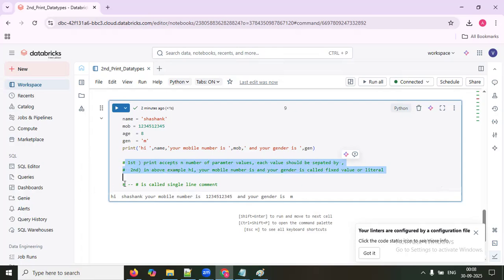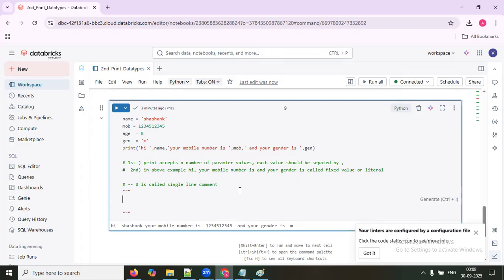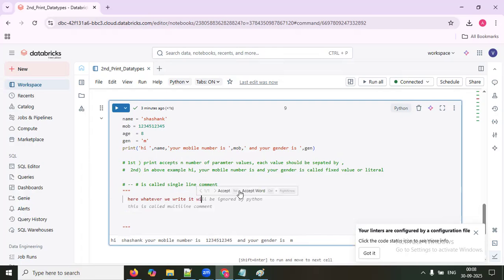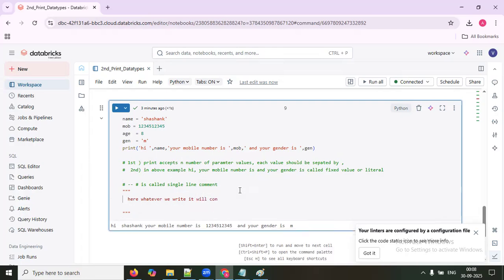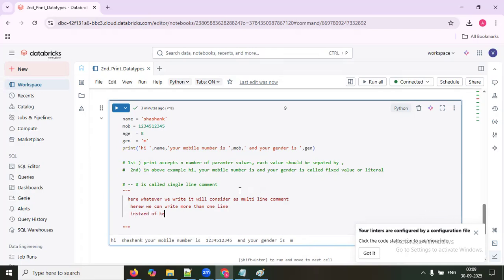Every programming language has comments. This is called a single line comment, and for multi-line comments, whatever we write inside this will be considered a multi-line comment. Here we can write more than one line, instead of keeping a slash for each line.